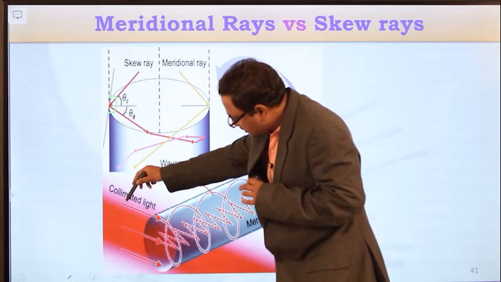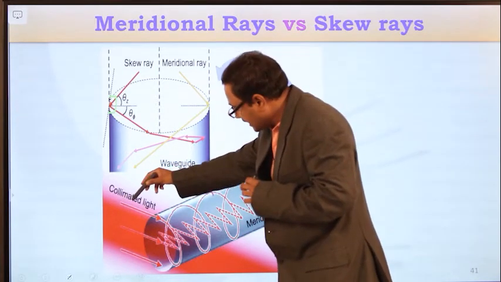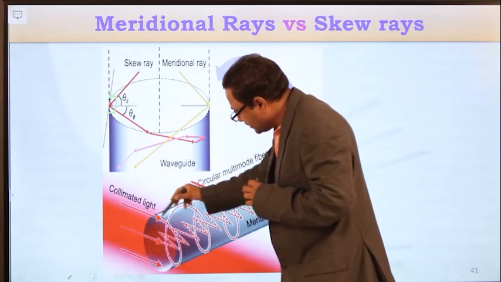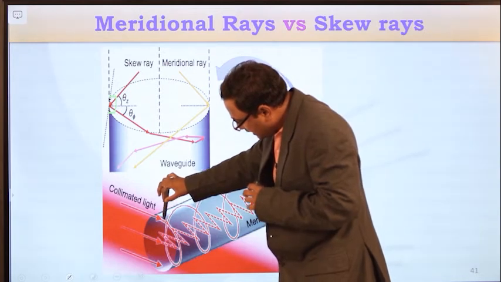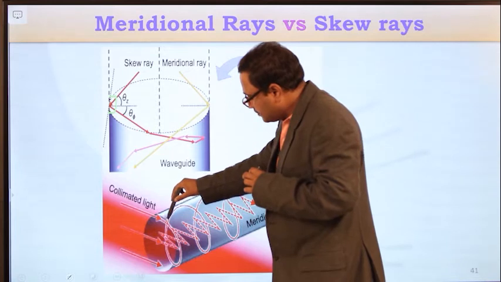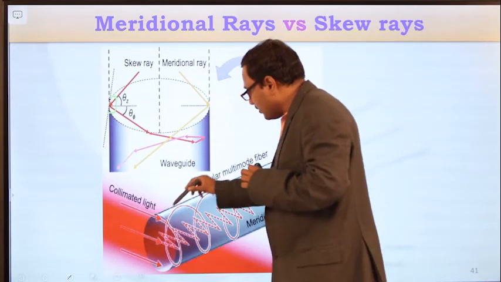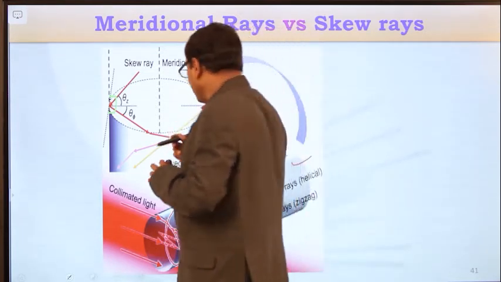So observe this one. This is the light ray corresponding to the skew ray, and it is entering into the optical fiber. This is the core medium. It enters the optical fiber core medium at a point other than the center of the core axis. So this light ray will undergo multiple reflections and follow a helical path in the optical fiber core medium.